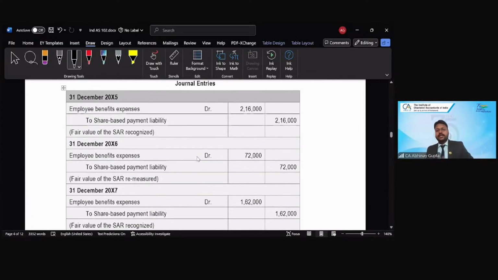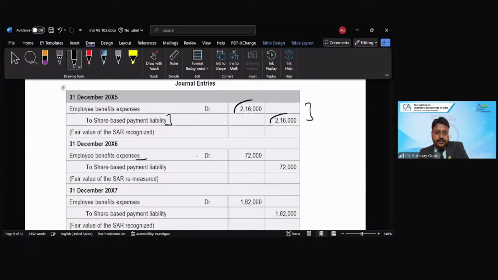Okay. Now the same entries which we have been passing since ages. Employee benefit expense account debit to share-based payment liability account. Why liability? Why not equity? Because in the hybrid, we do not know whether ultimate settlement will happen by issuing equity shares or by paying cash. Hence, the accounting entries will be formulated on the assumption that this will be a liability. So we will always assume SARs as a liability only, right? So share-based payment liability, 2,16,000.